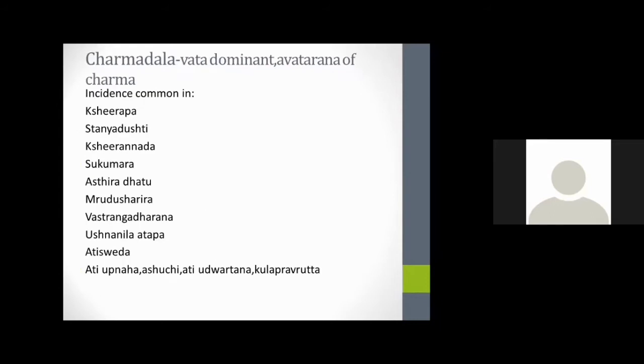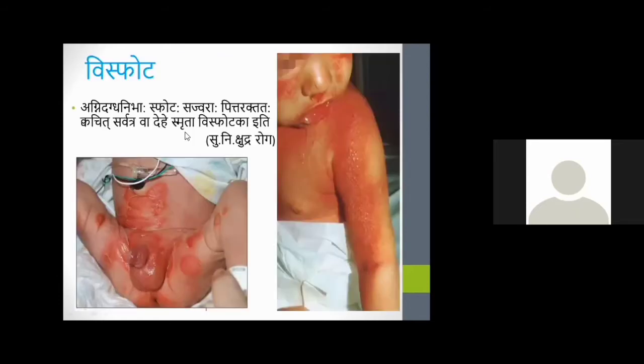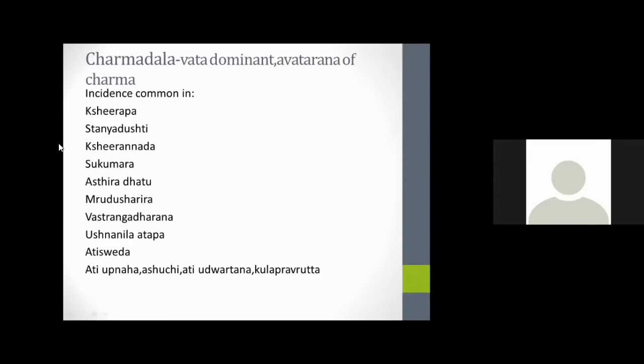So coming to the skin diseases in children, mainly Charmadala. Charmadala is very important because it is specially mentioned in children, up to 3 years. Up to 3 years, any skin manifestation, like scaling of the skin, we can consider as Charmadala based on the presentation.